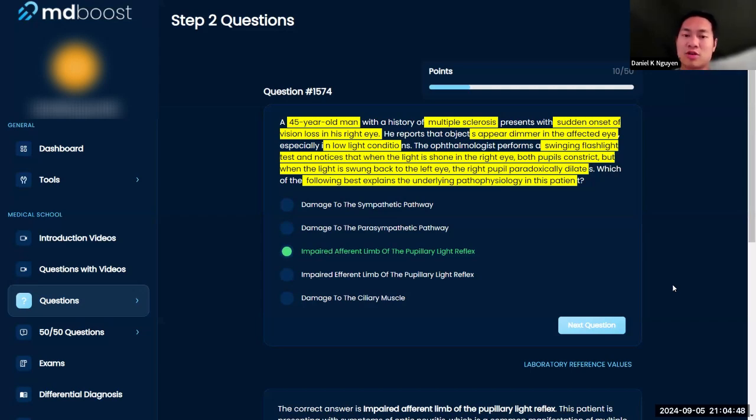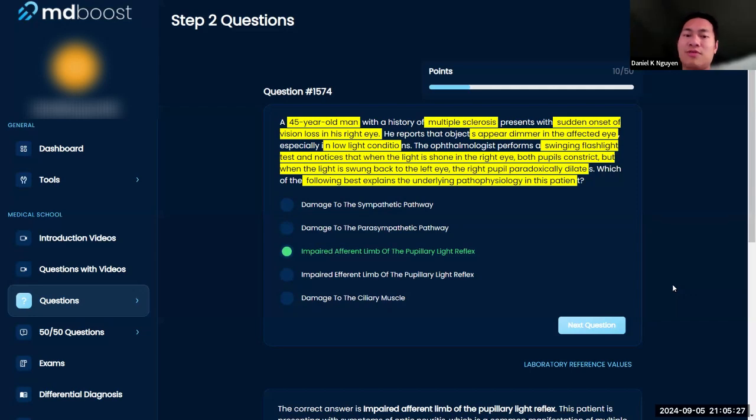Because if you have optic neuritis, then that nerve cannot sense light, meaning that the afferent side, the information going in, is broken, right? The left eye is not sensing light, meaning it cannot constrict the right eye. Remember that the eyes work in conjunction, right? So if you shine light in the right eye, they both will constrict because of the crossover.